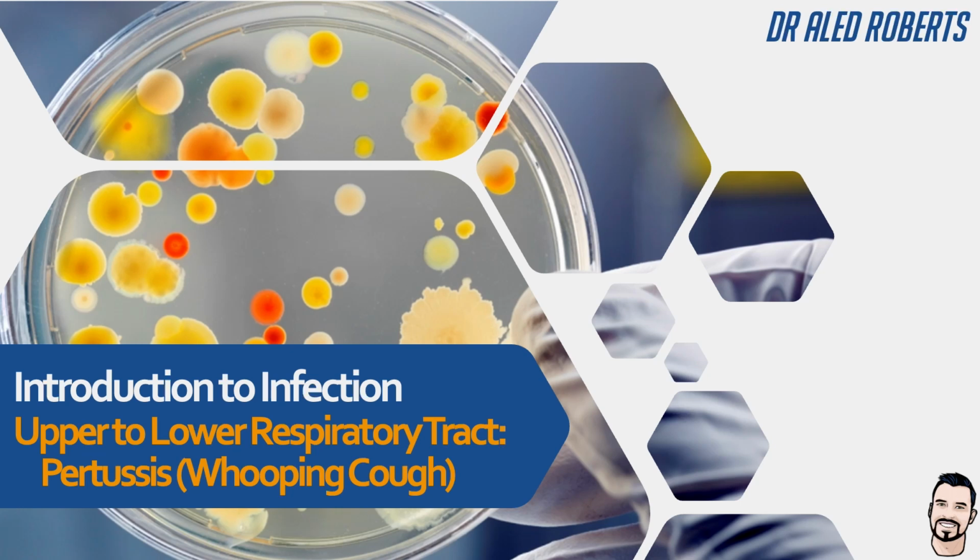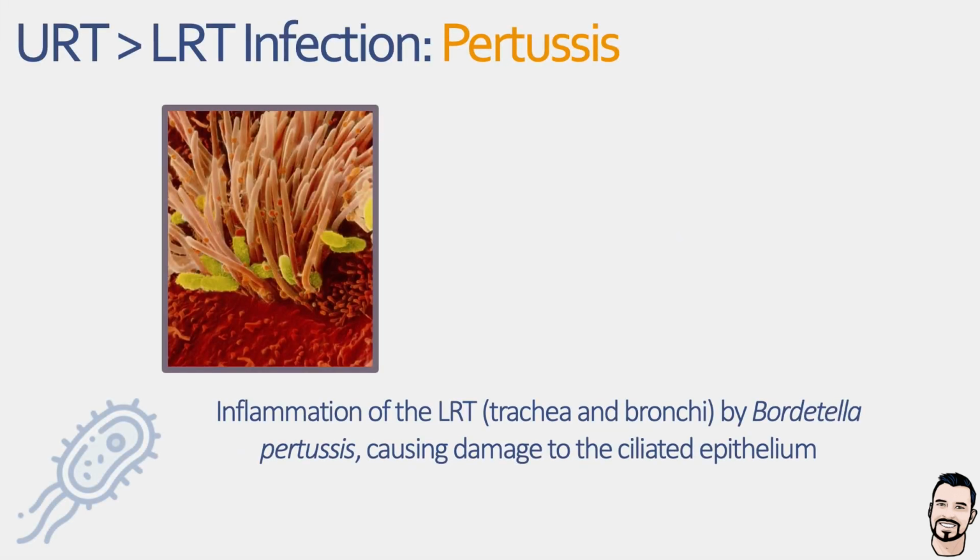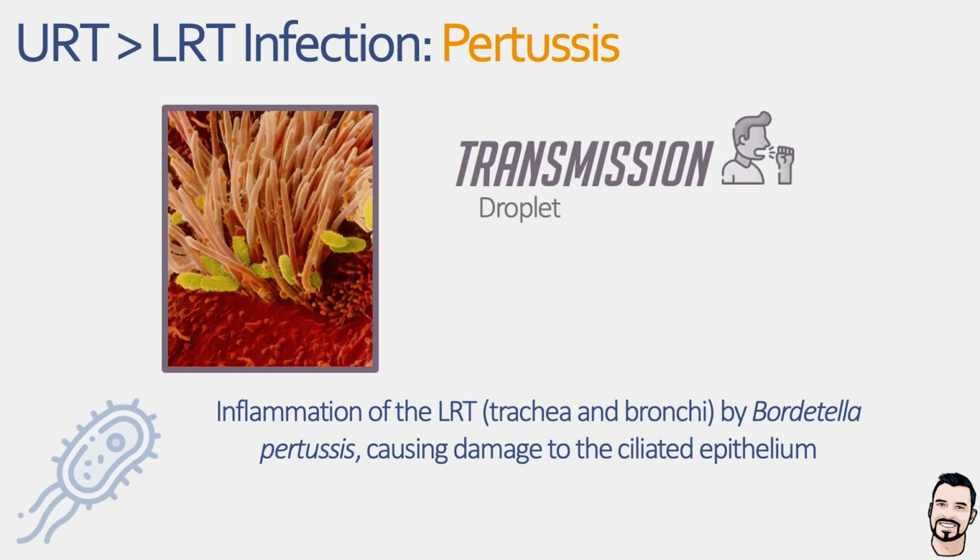I'm Dr. Aled Roberts, and in this video we're going to look at pertussis, more commonly known as whooping cough, as an example of an upper respiratory tract infection. Now, this particular disease is caused by the gram-negative bacterium Bordetella pertussis, which enters our upper respiratory tract via respiratory droplets expelled when an infected individual coughs or sneezes.